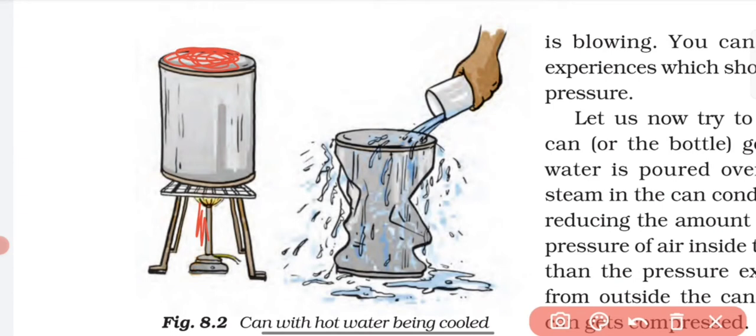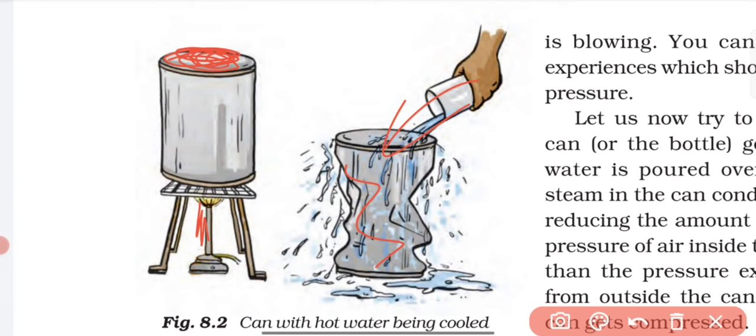After covering the lid, we put this metal can in the wash basin and pour water on it. When we pour the water on it, what will happen? The can will start shrinking. It will be deformed properly. So why is it deformed?